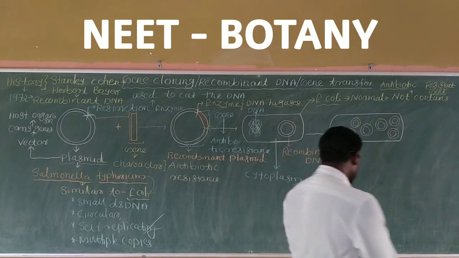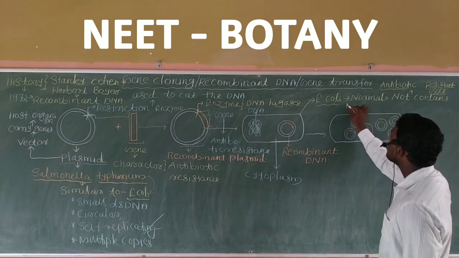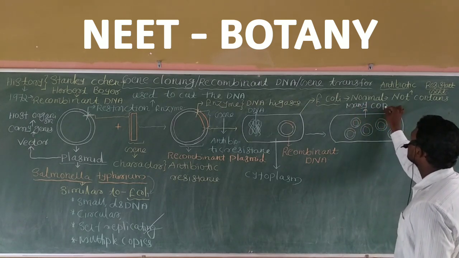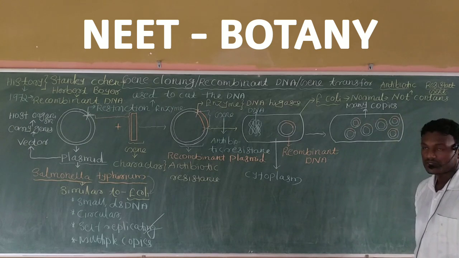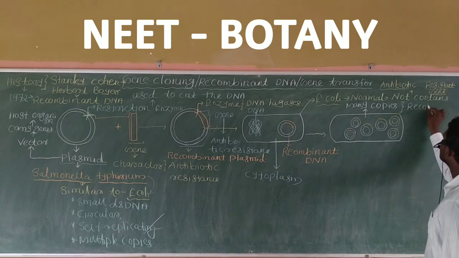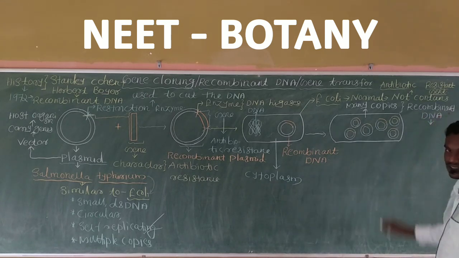Now what happened? Again, within this cytoplasm, many copies of recombinant DNA are formed.